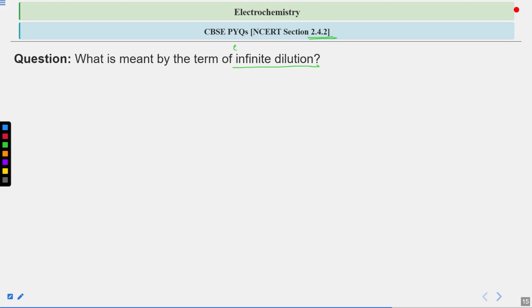Basically, you have to define infinite dilution, what you understand from the term infinite dilution. So you have some time, try to write it, and then we will see how you can answer it.